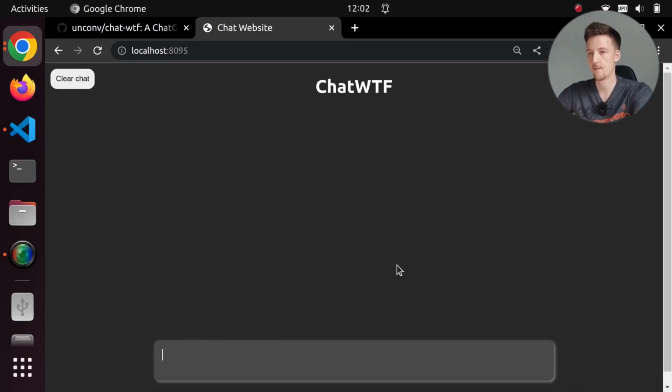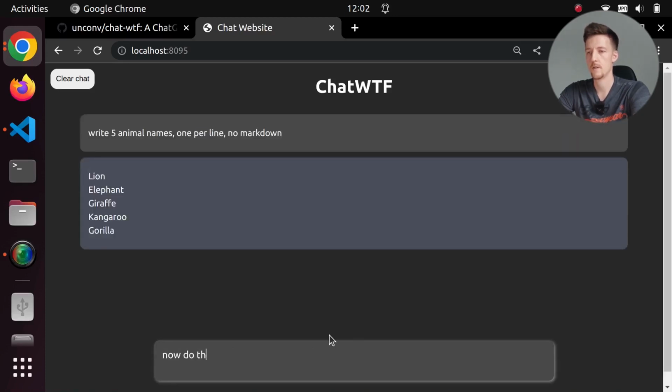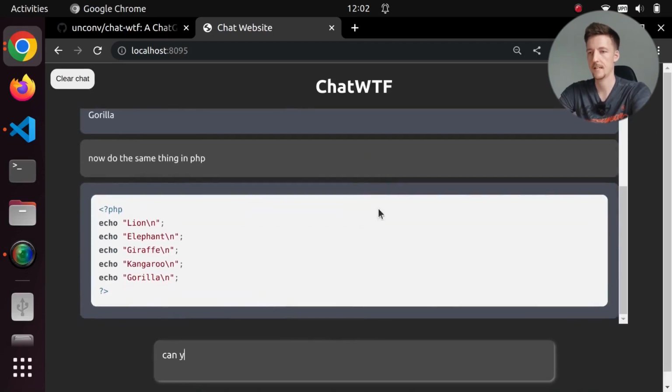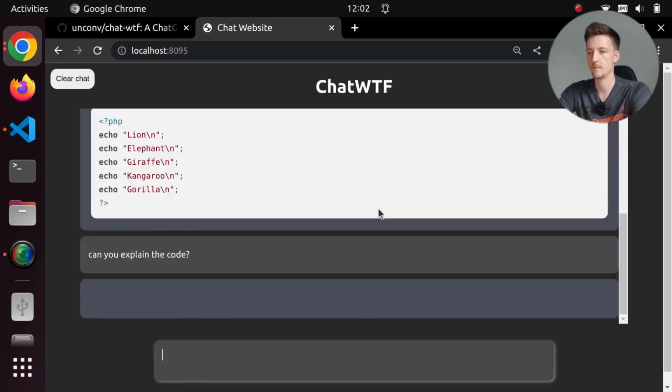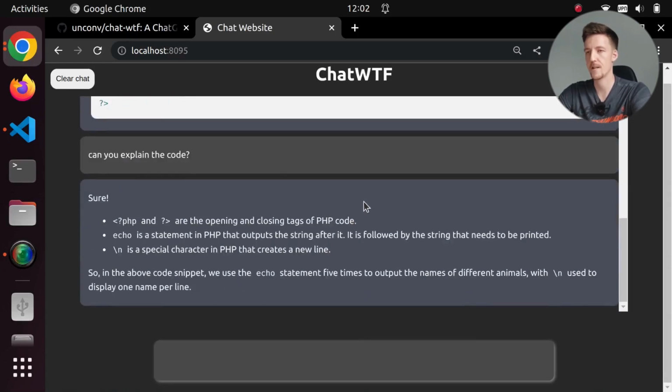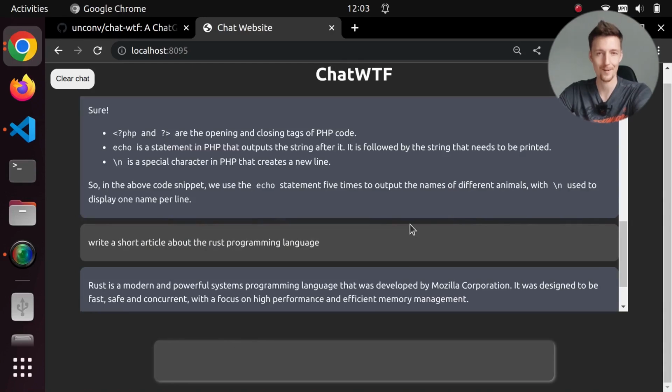So let me check now if everything still works. I will say write 5 animal names, 1 per line, no Markdown. Now do the same thing in PHP. Great. Can you explain the code? Sure. The PHP start tag and end tag are the opening and closing tags of PHP code. Echo is a statement and so on. Okay, great. Write a short article about the Rust programming language. And I forgot to say, use Markdown formatting.